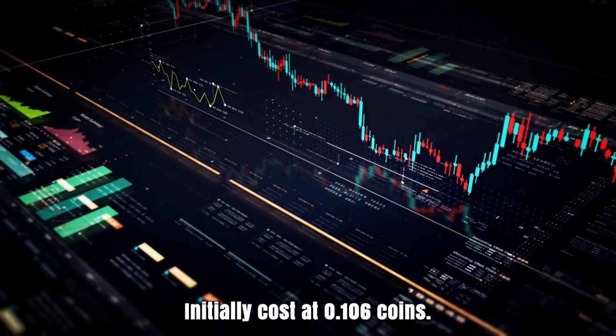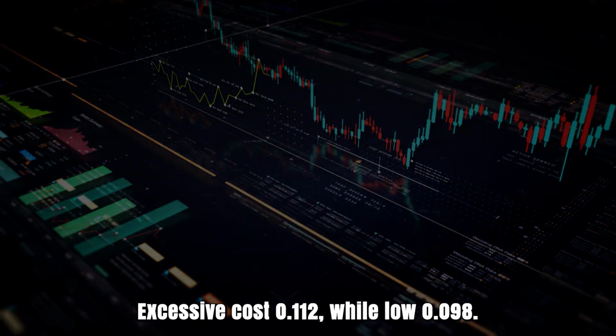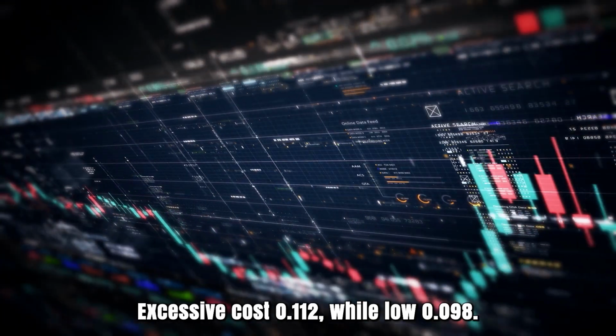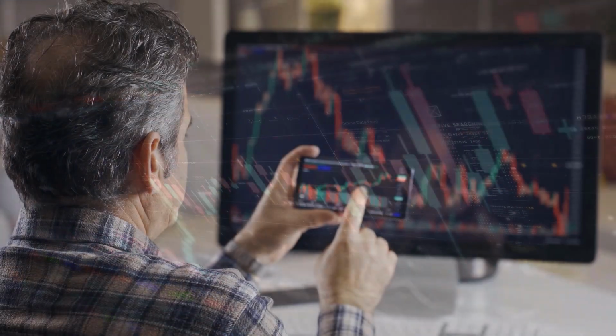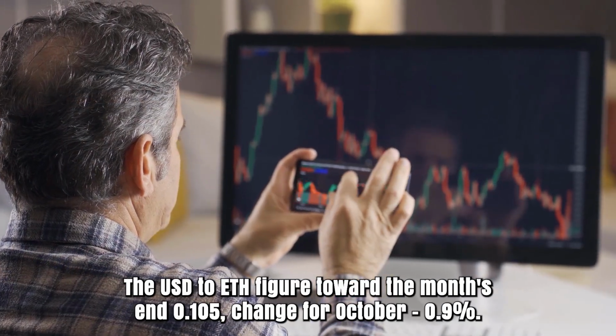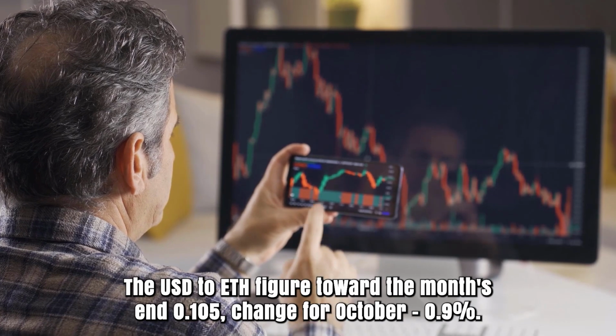Dollar to Ethereum figure for October 2024. Initially, the price was 106 coins. The high price was 112, while the low was 98. They arrived at the midpoint of the price, 105. The OS to ETH figure toward the month's end is 105. Change for October, 29%.